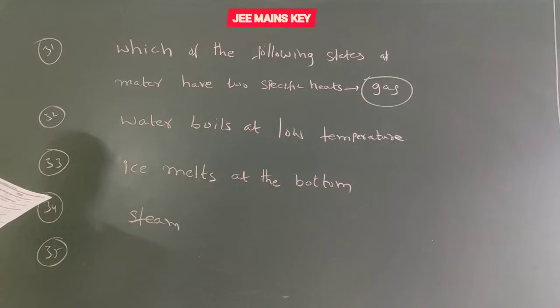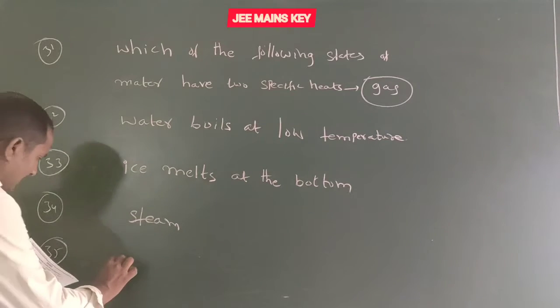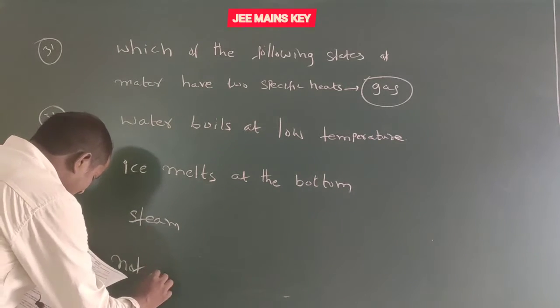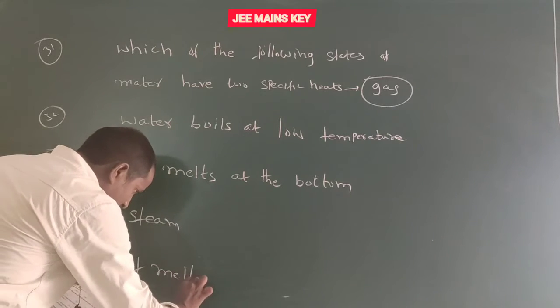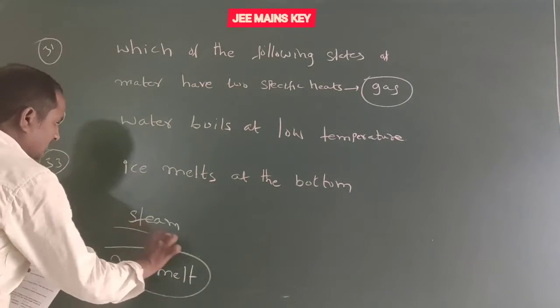Next, a piece of ice, question number 35. A piece of ice at 0 degrees Celsius is dropped into water at 0 degrees Celsius, then the ice will not melt because there is no change in temperature.